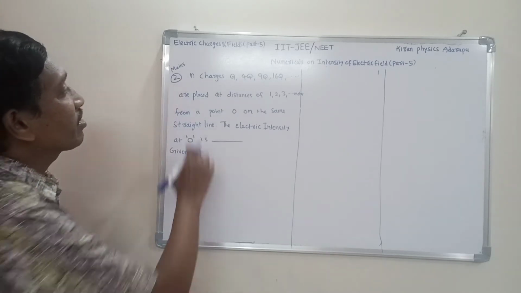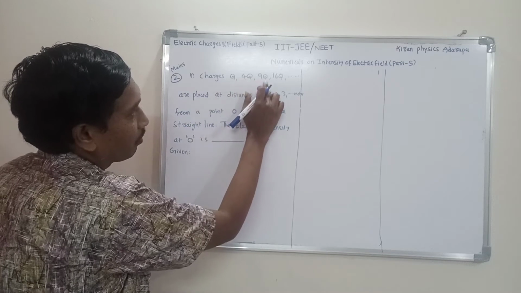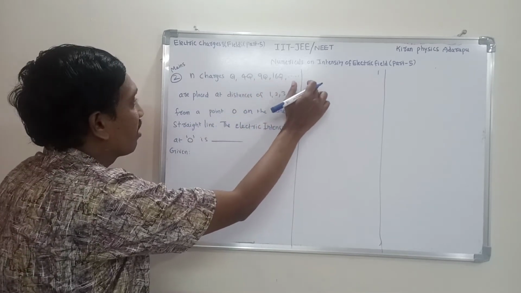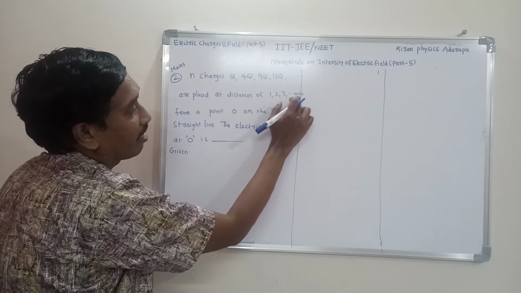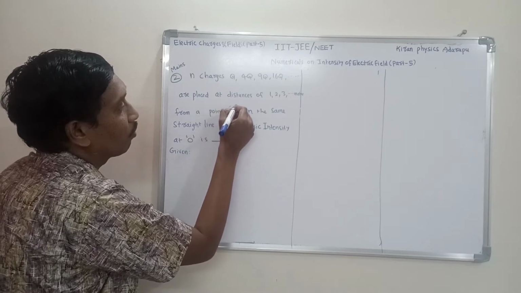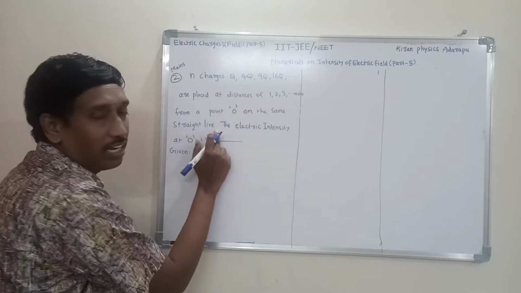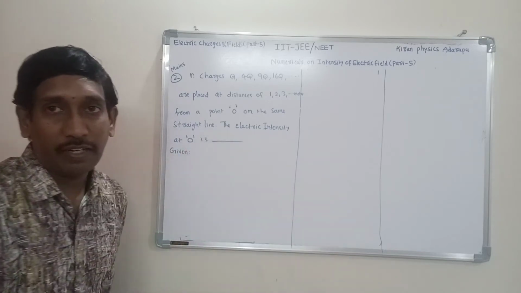The given question is: n charges Q, 4Q, 9Q, 16Q, and so on are placed at distances of 1, 2, 3, and so on meters from a point O on the same straight line. The electric intensity at O is asked.